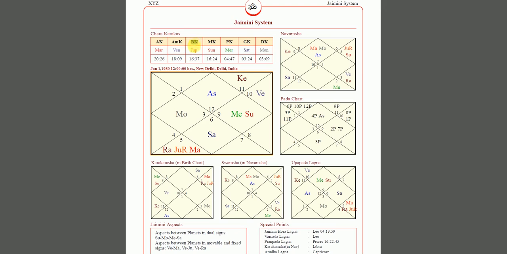Pitrikaraka means siblings and third house matters. Matrikaraka is for the fourth house, for mother, home, happiness, comfort. Putrakaraka is for the fifth house, education and children. Gnatikaraka is for the sixth house, which is illnesses, diseases, health, wellness, everyday work life, enemies, obstacles. Darakaraka is for the seventh house, meaning the planet with the lowest degree represents your spouse.